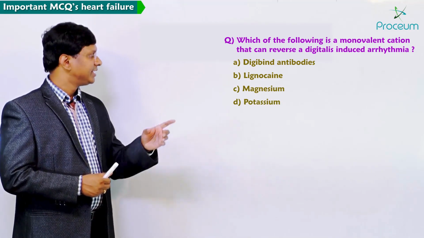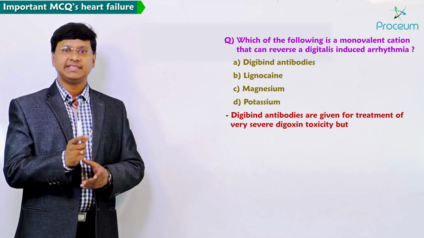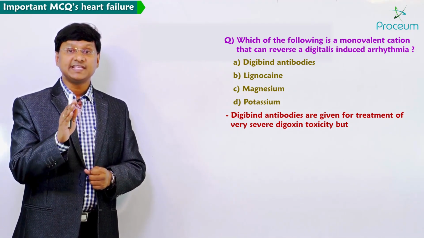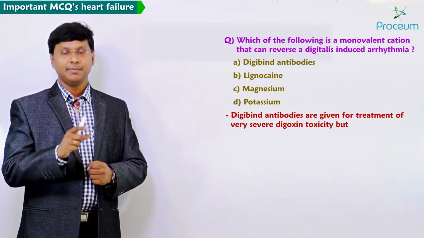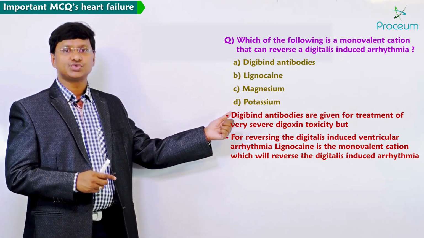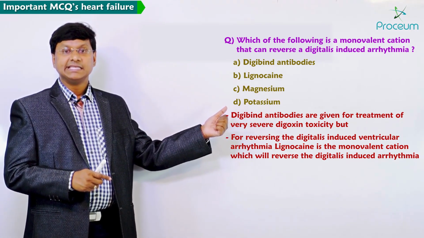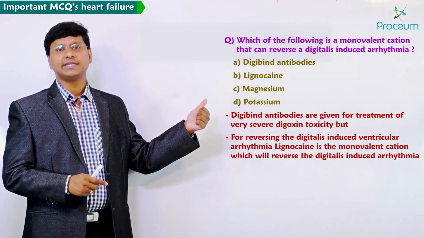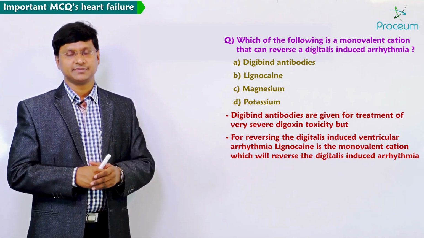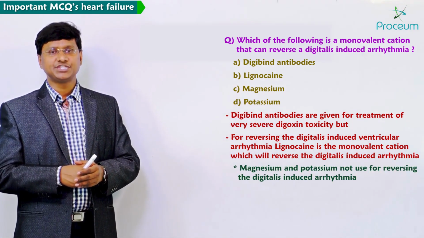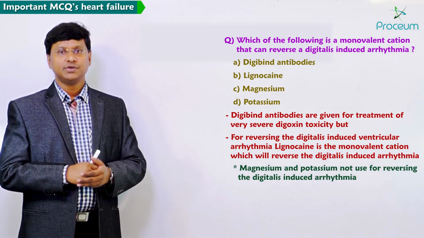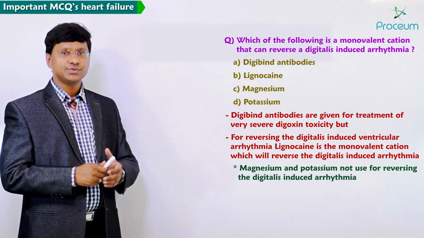Remember, digibind antibodies are given as a part of treatment for very severe digoxin toxicity. But for reversing the digitalis induced ventricular arrhythmia, lignocaine is the monovalent cation which will reverse the digitalis induced arrhythmia. And magnesium as well as potassium are not used for reversing the digitalis induced arrhythmia.